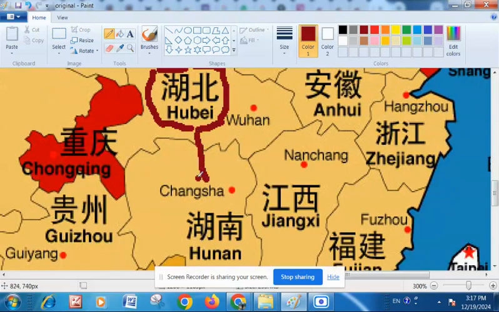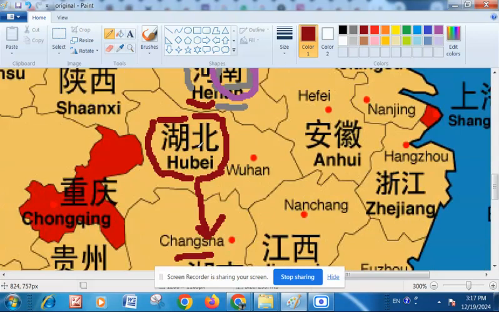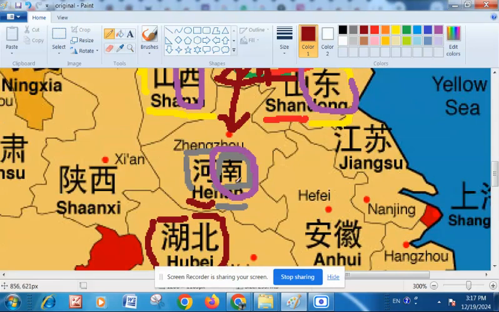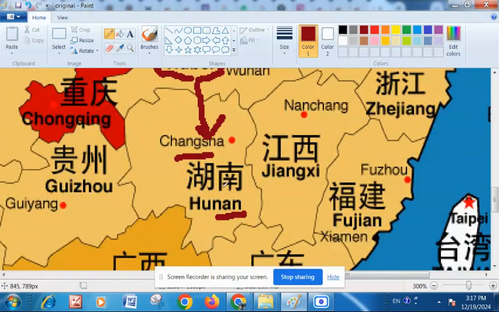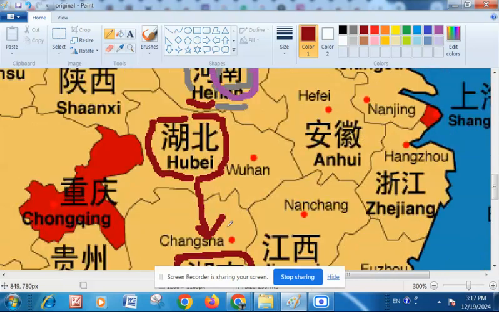We come down south of it. H initial, U final, the same word we have seen above, Hu. N initial, AN final, Nan. We have seen this in direction Nan for south. So Lake South. So this was Lake North, this is Lake South. This is the province to the north of the lake, and this is the province to the south of the lake. This tells us that there is a lake in this region.